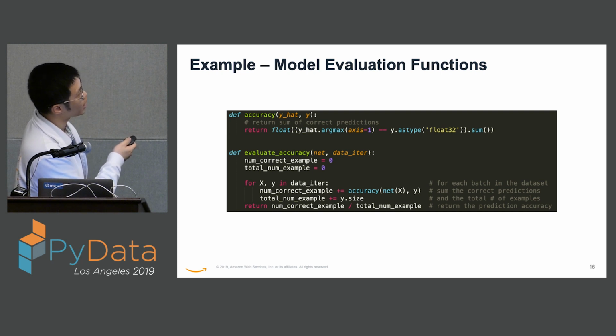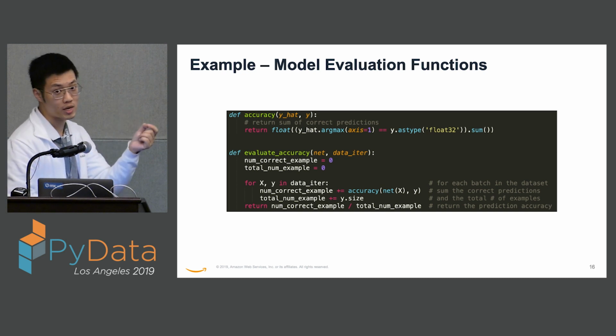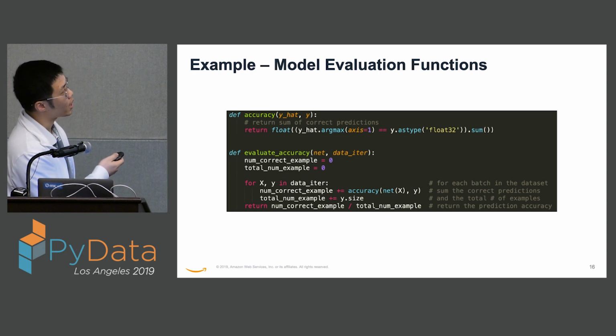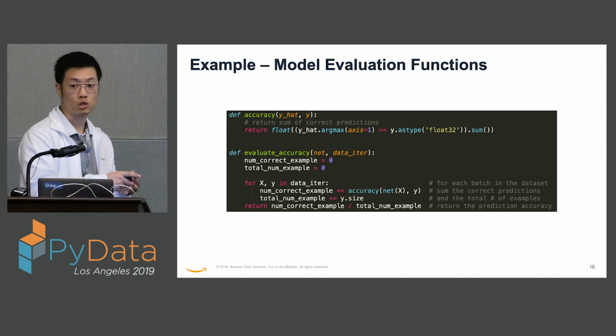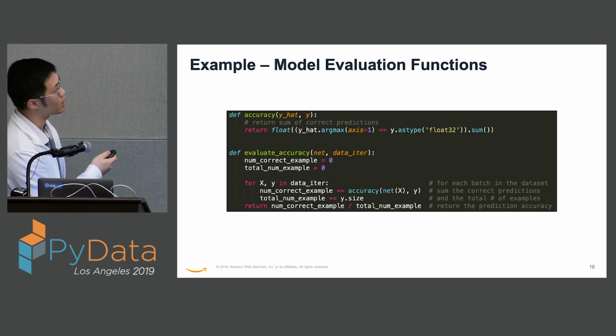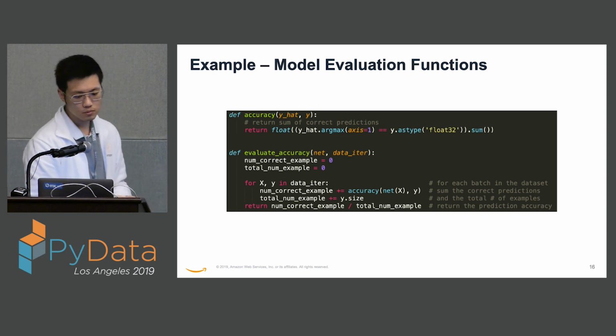So we are trying to get which of the 10 values has the maximum value. We want to use that as our prediction of the model. So we're doing argmax here, and we're comparing against the label. The label is just a single number from 0 to 9, which denotes which class it is, right? If it is the same, then we say we have a correct prediction, right?